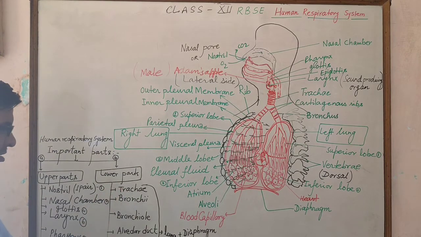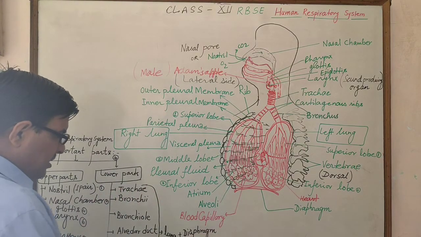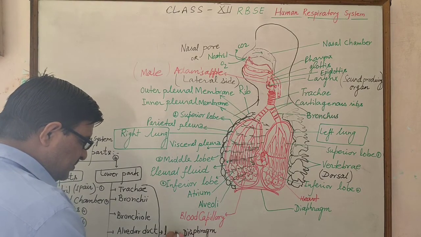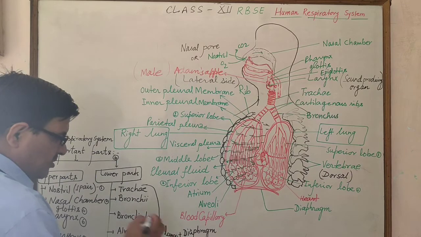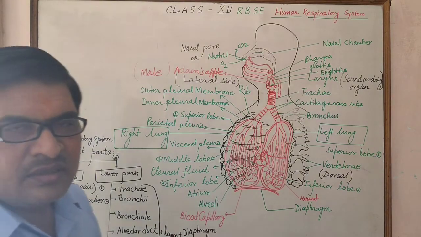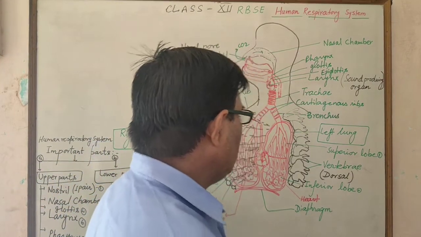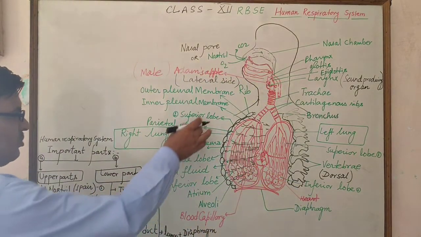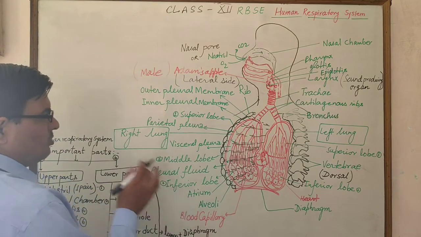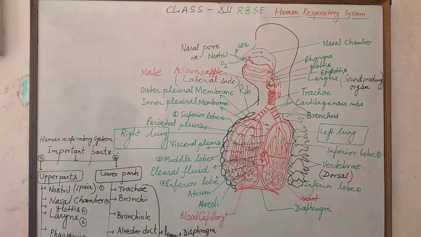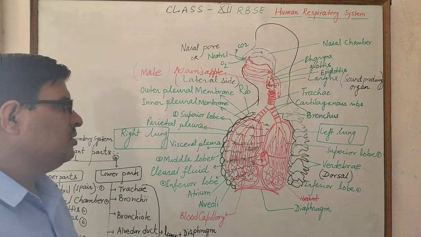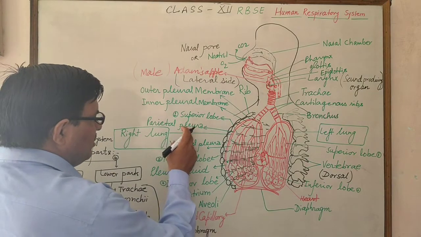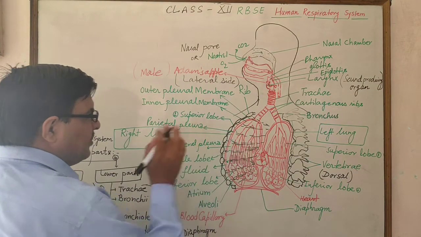The lower part contains the lungs and diaphragm. Two lungs are present: the left lung has two lobes, superior lobe and inferior lobe, and the right lung has three lobes, superior lobe, middle lobe and inferior lobe. Each lung is surrounded by two pleura, outer parietal pleura and inner visceral pleura.